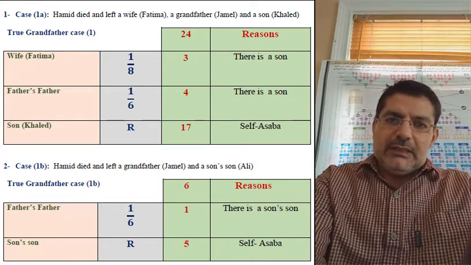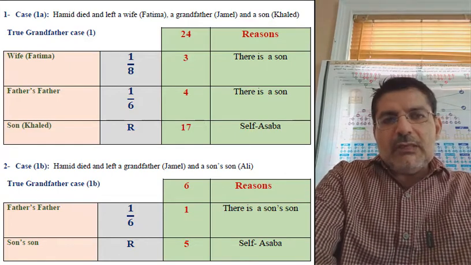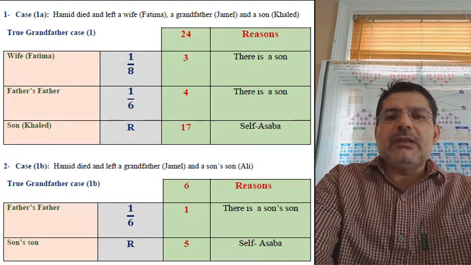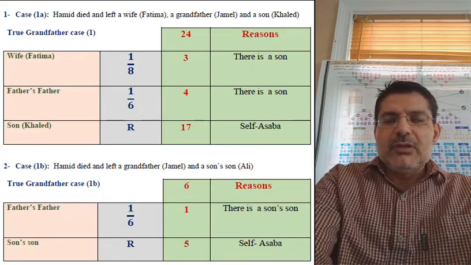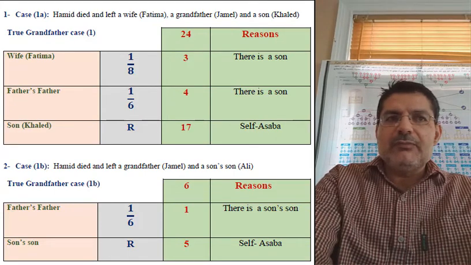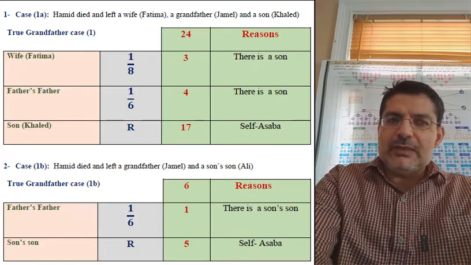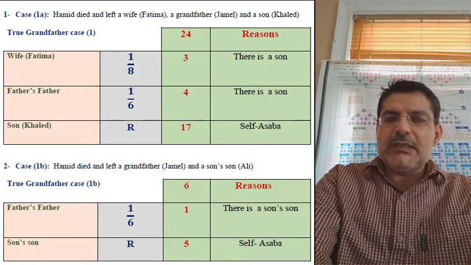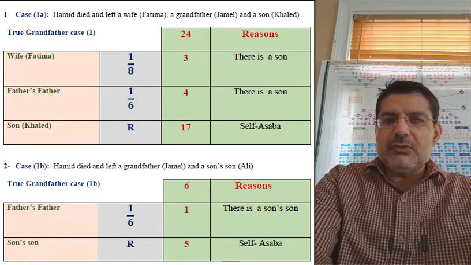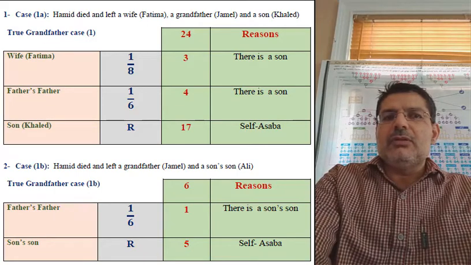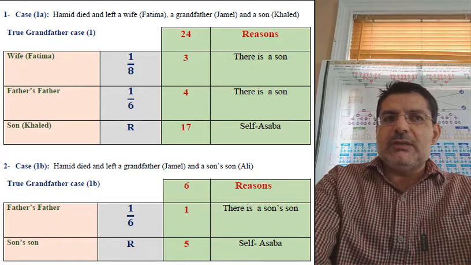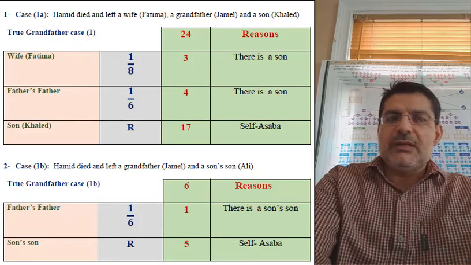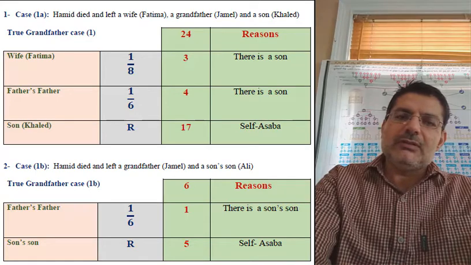Now, take another example. A person died and left a son's son and a true grandfather, father's father. So the father's father will take 1/6 also, because there is a male descendant to the dead person. And the son's son will become the residue, or asaba. So the problem number is 6. 6 divided by 6 is 1. This goes to the true grandfather, and the remaining goes to the son's son.